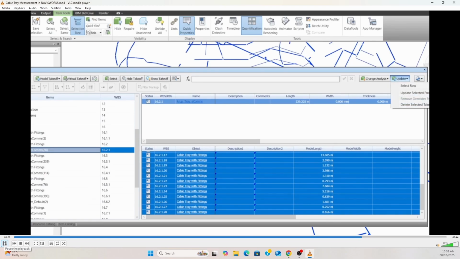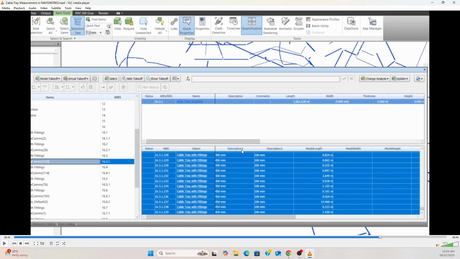Then click the update button and update selected from. Then go to the next row, and you can see analysis has already been done. Click the update button and click update selected from. In this way, for each row we have to do the same process repeatedly.